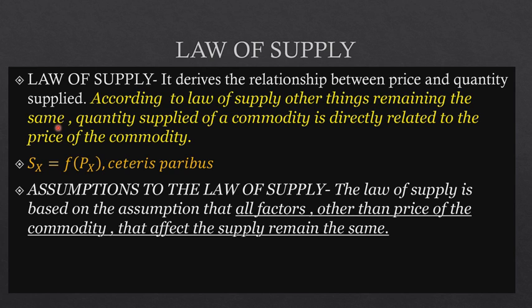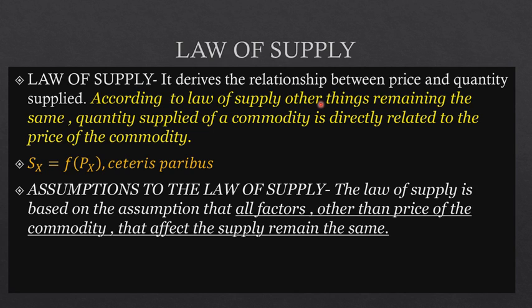Similarly, the price of the other goods and different things in the market, like government taxation, invention of new technologies, and then the price of your good, all these things do not change. They remain constant as ever. These things should remain the same, only then the law of supply stands.